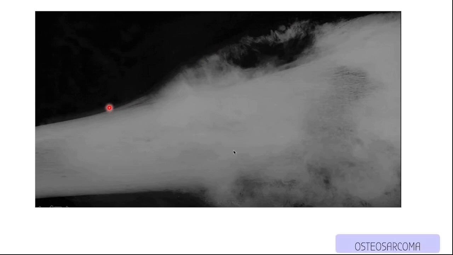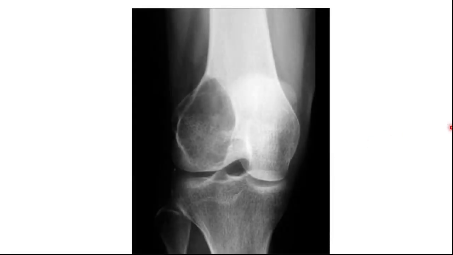So you can see your Codman's triangle here. If you draw a triangle there, between the periosteal elevation, all the way up here, and along this border, all this here is excessive bone growth, and on this side too as well. So that's osteosarcoma.